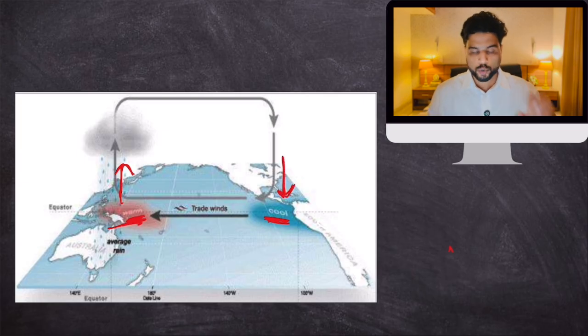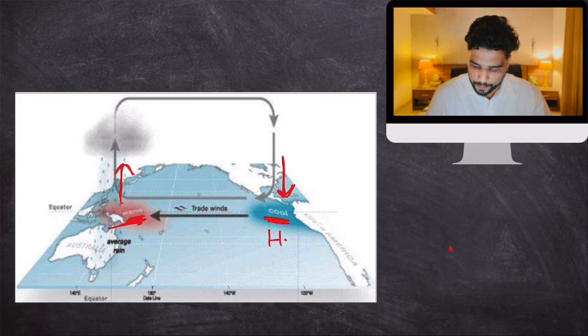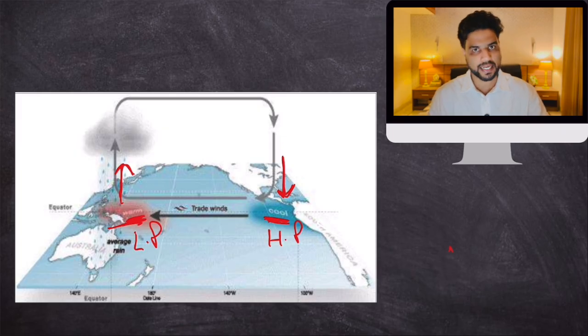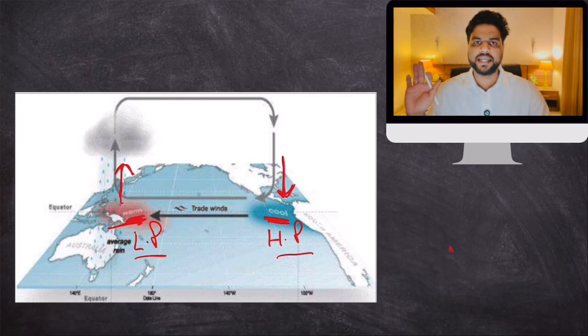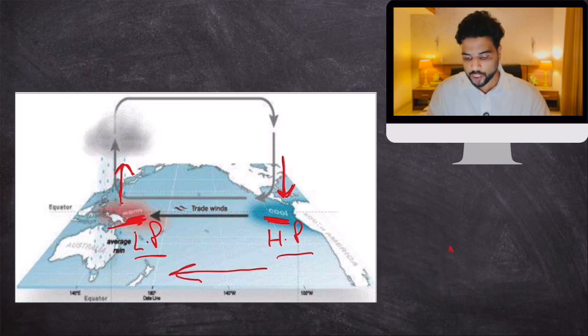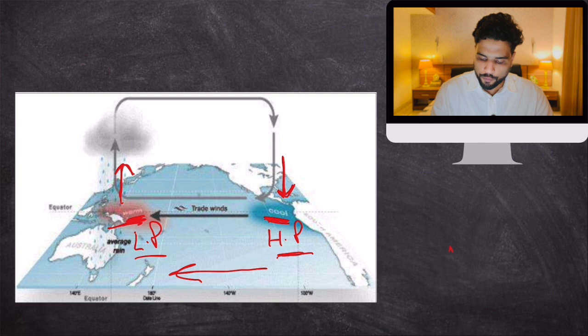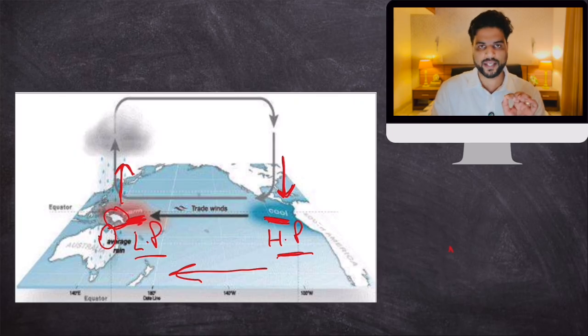Because of this, close to the sea surface, there is high pressure near South America and low pressure near Australia. Clear? This you need to understand: high pressure conditions, low pressure conditions. You all have studied that wind blows from high pressure to low pressure. So because high pressure conditions exist over here, wind tends to blow from South America towards Australia in the equatorial Pacific region. This wind carries moisture from the Pacific Ocean and brings rainfall to Indonesia and Australia, and even strengthens the monsoon in India. The wind tends to blow from east to west in this direction.